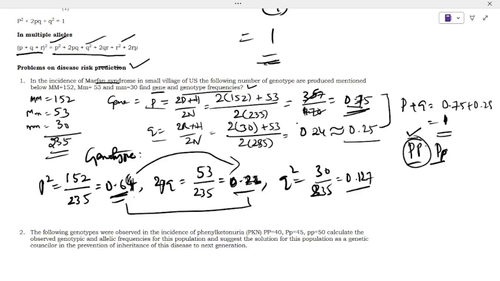If they marry an unaffected individual, take for example PP married to small q small q, assume that this is an unaffected, healthy population. Then if you cross this, definitely all of them become Pq only. Here one allele is enough to cause disease. Because of that, if an affected individual marries an unaffected one in Marfan syndrome, definitely all of them will be affected with Marfan syndrome.